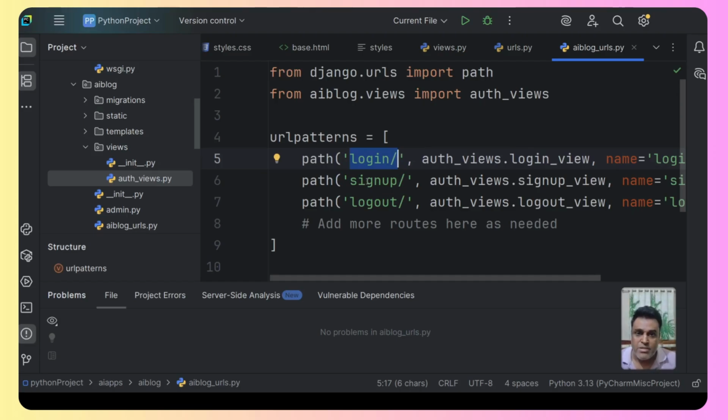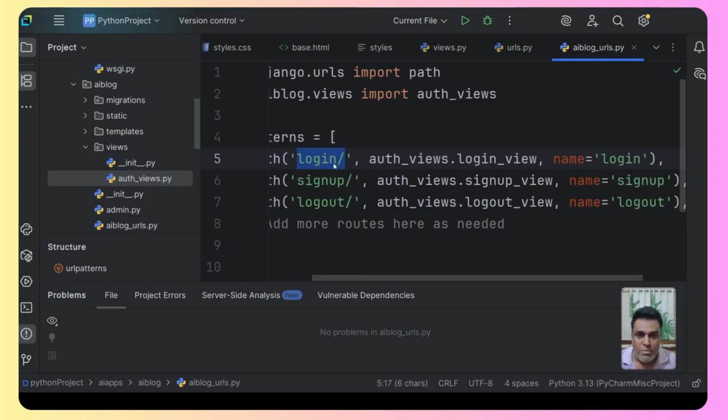If that URL is used, it will come over here and resolve that for that particular URL, we need to invoke the function login_view. This is not a function call. We are just passing the address of the function, the reference of the function. There is no opening and closing bracket over here. We are just telling Django that for this pattern, use this function. The same for sign up, we are going to use signup_view, and for logout, logout_view.